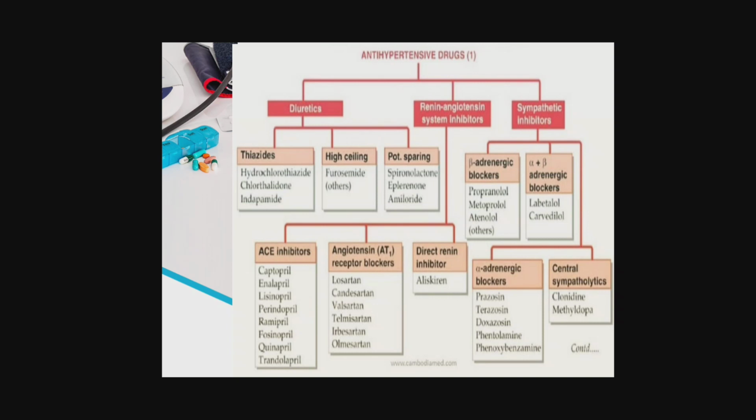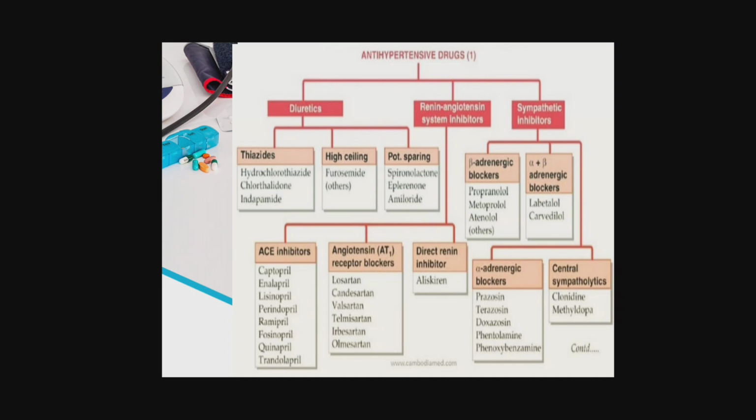First, ACE inhibitors. So guys, I will give you one trick. Most of the drug names ending with pril are mainly in the ACE inhibitor category. Then most of the drug names ending with sartan are mostly in the angiotensin receptor blocker category. Then direct renin inhibitor, an example is aliskiren. Then sympathetic inhibitors, which include beta adrenergic blockers. These drug names mostly end with lol, that is propranolol, metoprolol, atenolol. Then alpha plus beta adrenergic blockers, examples are labetalol, carvedilol.